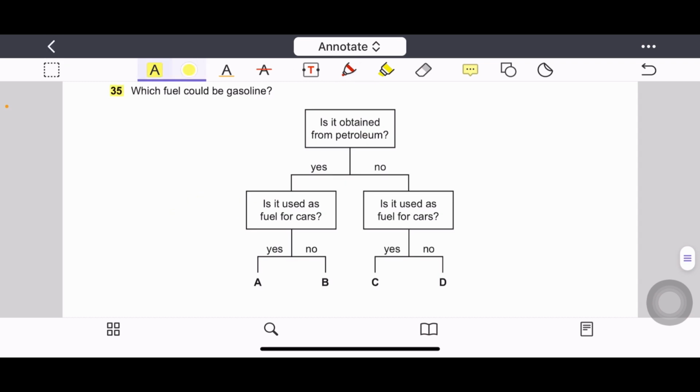Question 35. Which fuel could be gasoline? Is it obtained from petroleum? Yes. Is it used as fuel for cars? Yes. So correct option is A.